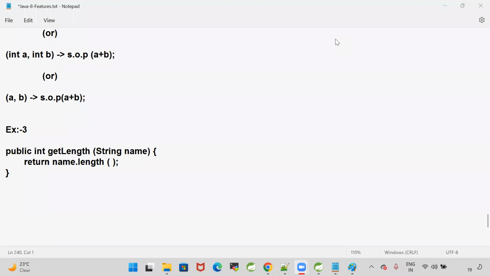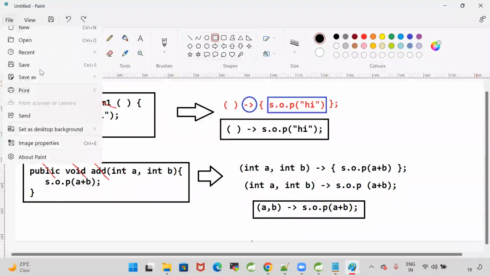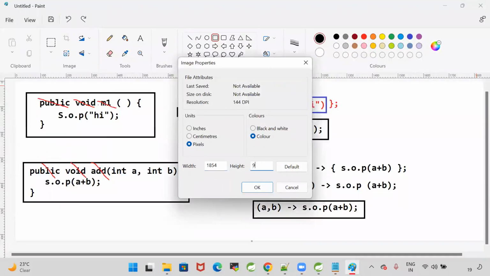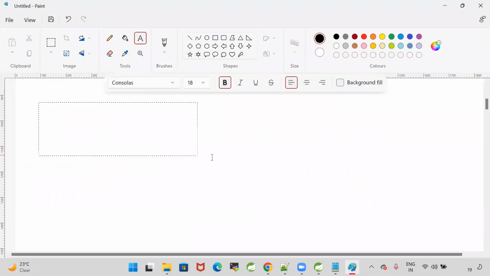Come on, fast, make it fast. I want you people to write the lambda expression for my third example. For the first two examples, I have written the lambda. Now I want you to write the lambda for my third example.